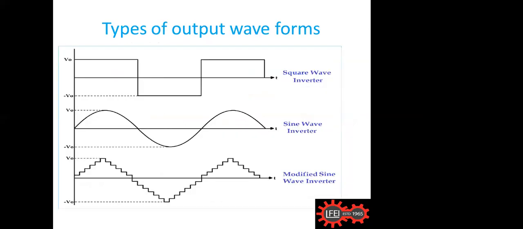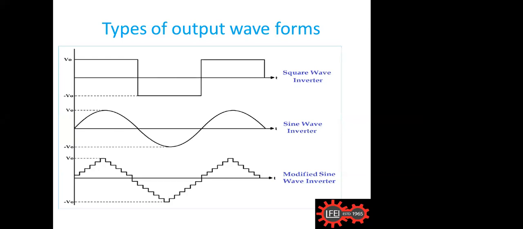Before that, whenever we get the output of this, we have around 3 types of outputs, depending upon the circuits. But we always insist on getting a pure sine wave, because there are so many reasons why we go for a sine wave. If you use a square wave for a transformer, we will not get the proper output, because we require a constant change of the flux, and only then will we get a transformer output.